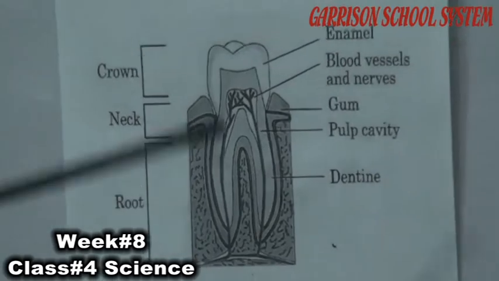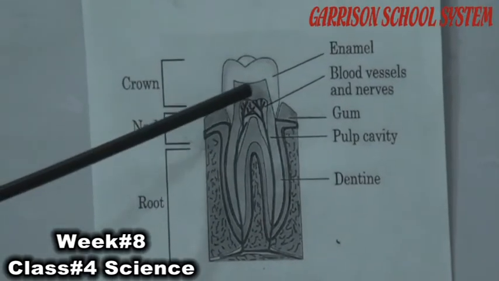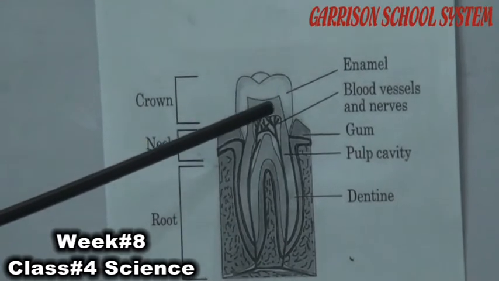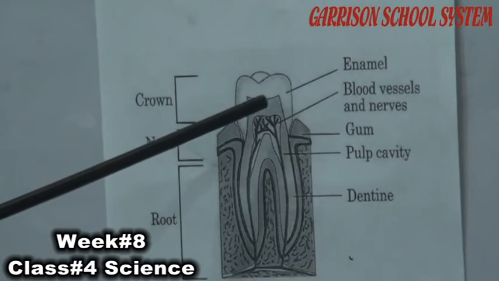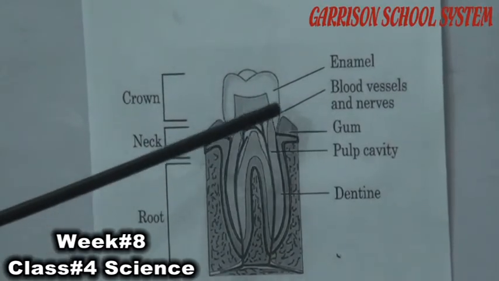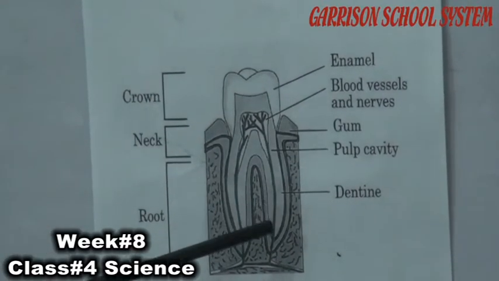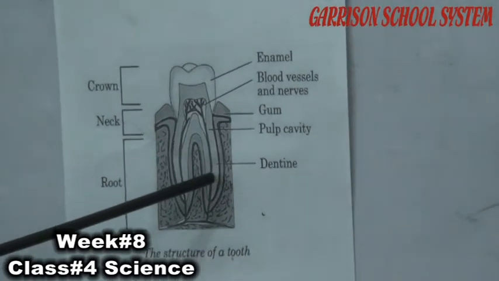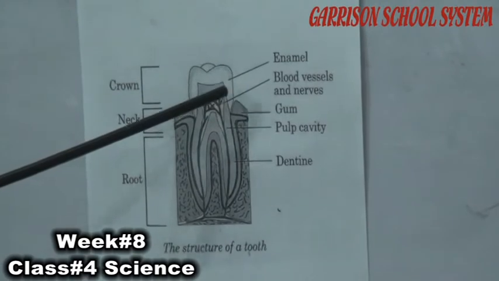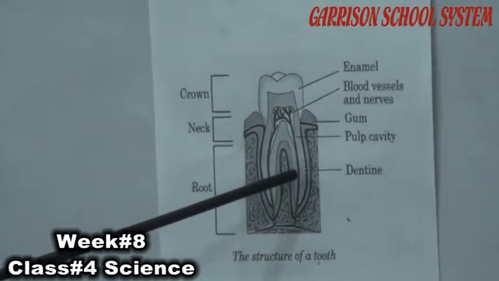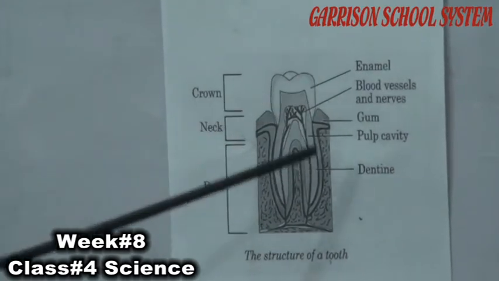Now I will tell you in brief that enamel is the hardest, lustrous, shiny part of the tooth. You can see that in your teeth easily. After that, there is the dentine. It is not as hard as enamel, but it is a strong part of the tooth structure.